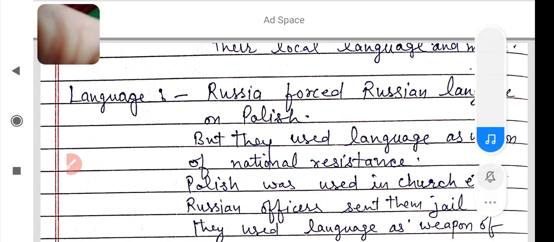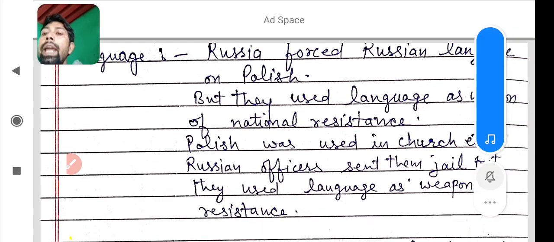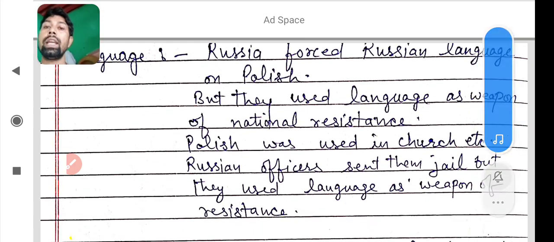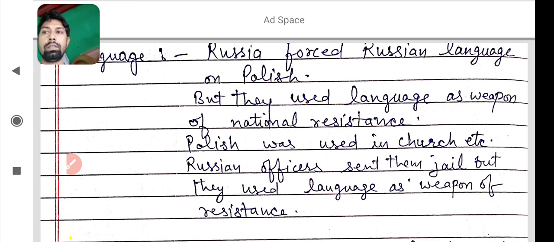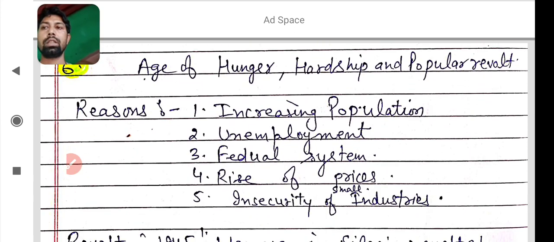Polish language was used in church, etc. And Russian officers sent them to jail. The people who used the Polish language under Russia were sent to jail by the Russian officers. But they used language as a weapon of resistance. They did not stop using the language. I hope you learned that point also. How did culture help to grow nationalism in Europe?